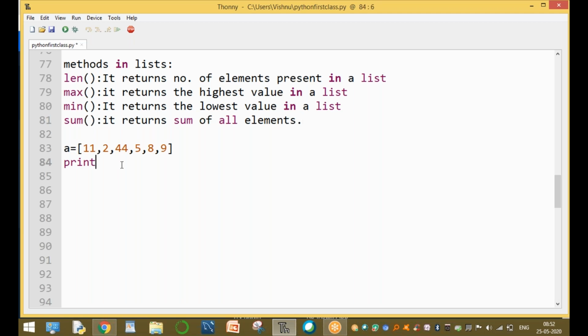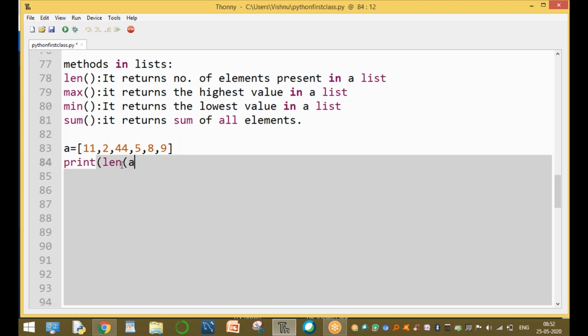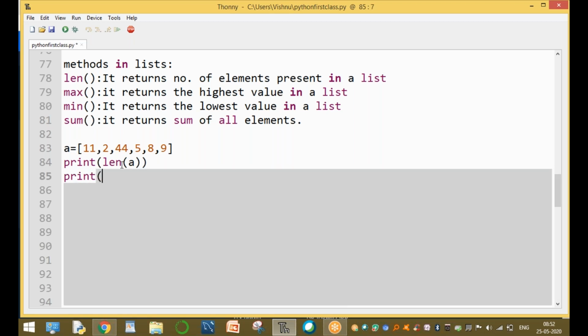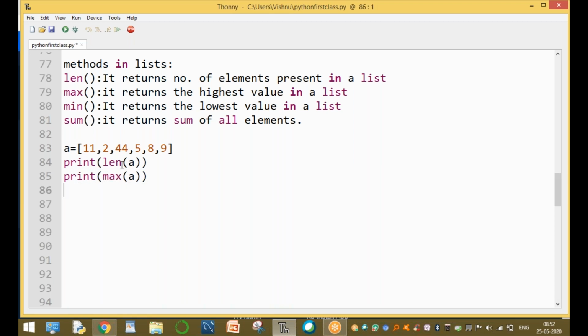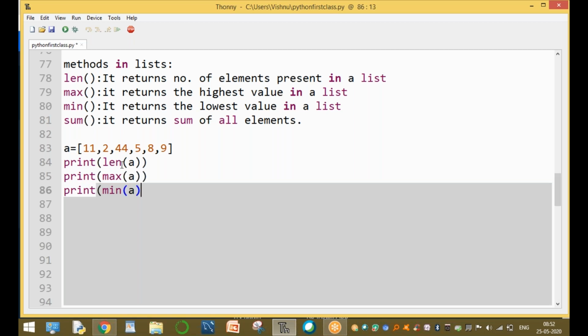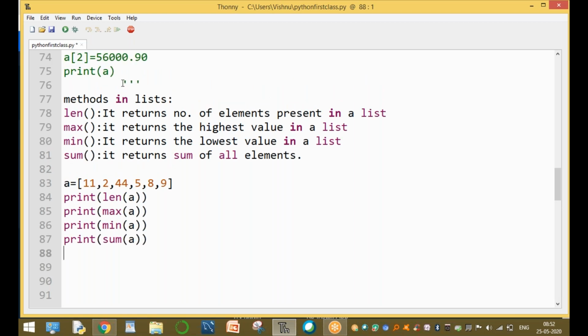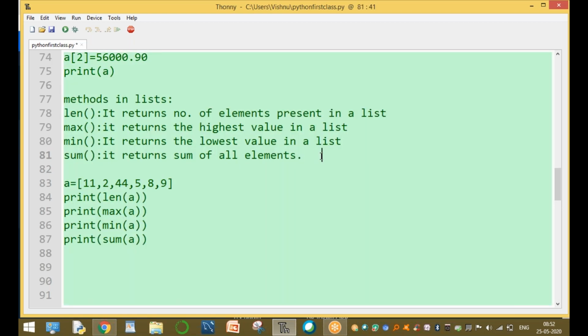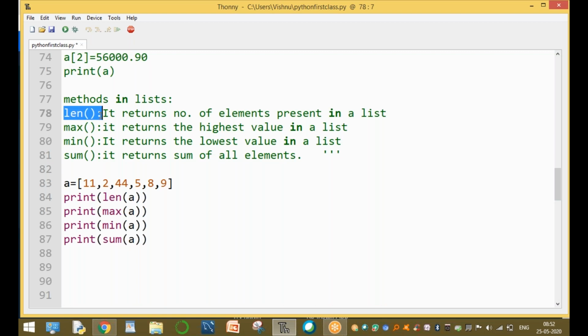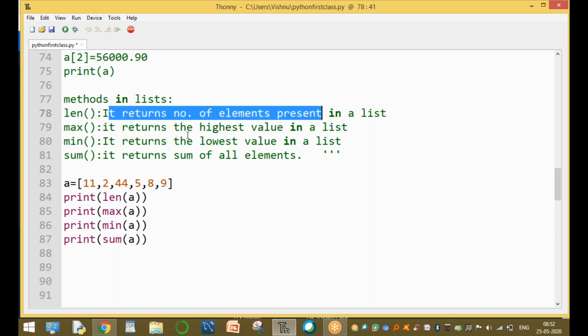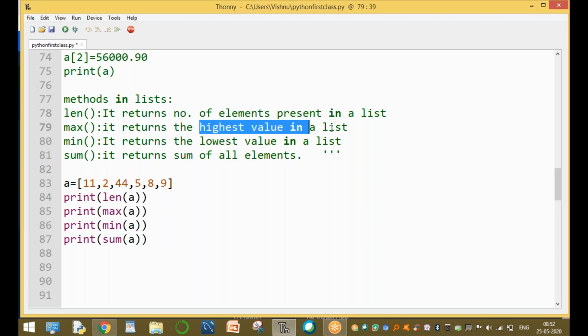Now print the length of A, the number of elements. Print max of A, the highest value. Print min of A, the lowest value. Print sum of A, the sum of all elements. Clear, guys? These are the 4 important functions. One function is len, very important. These 4 functions are also available in tuples, sets, and dictionaries. They return the number of elements, the highest value, the lowest value, and the sum of elements.